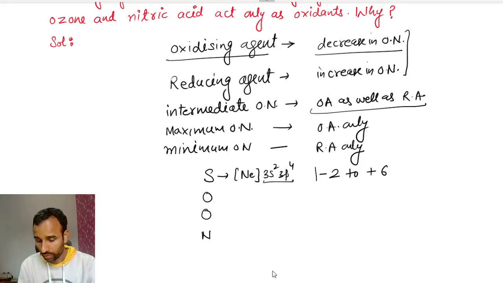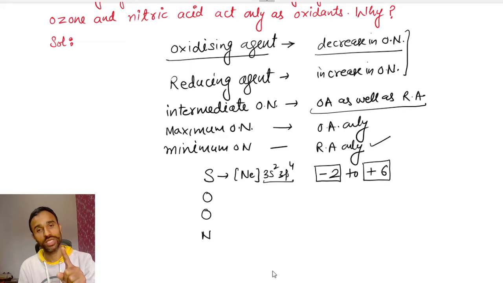If sulfur has -2 oxidation number in a compound, that substance can act as a reducing agent only. If sulfur has oxidation number +6, that can act as an oxidizing agent only.